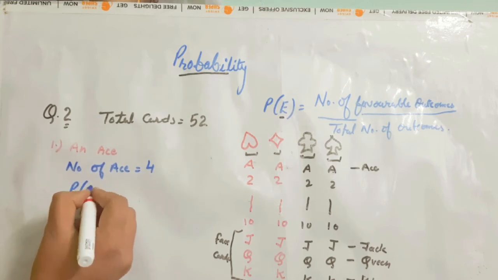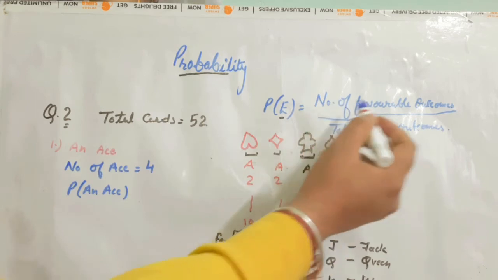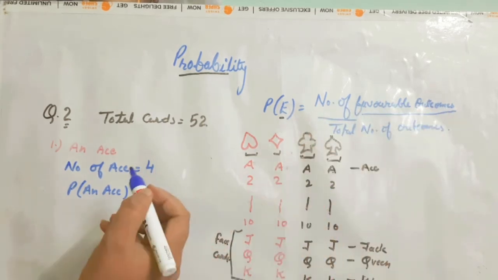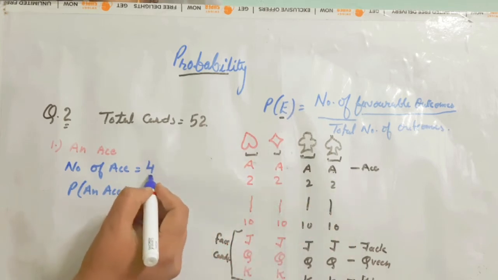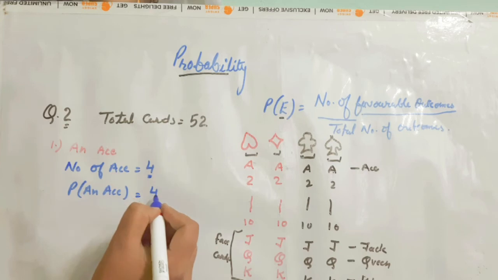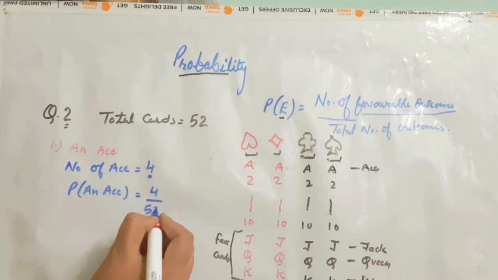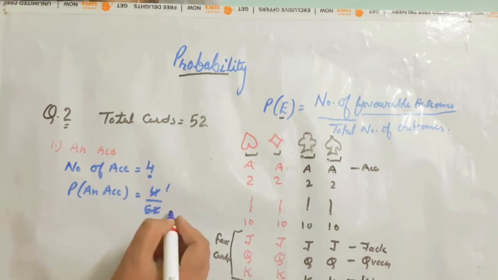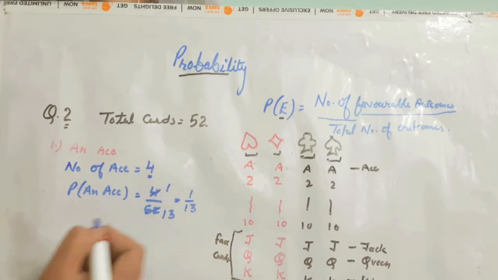So probability of an ace will be, see, number of favorable outcomes means the outcomes which are related to the event, which are related to ace. So 4 are aces and total number of outcomes are 52. So the probability is 4 upon 52. 4 ones are 4. 4 13s are 52. This is 1 upon 13.